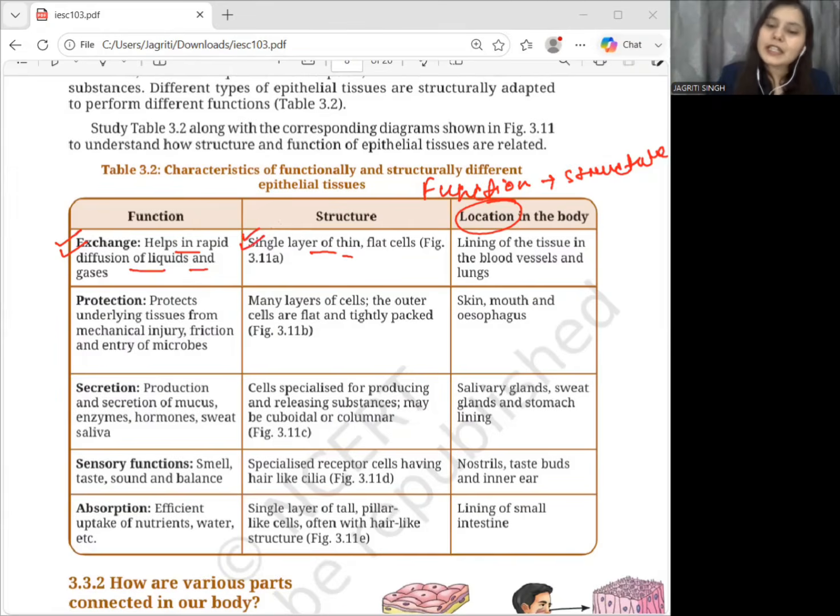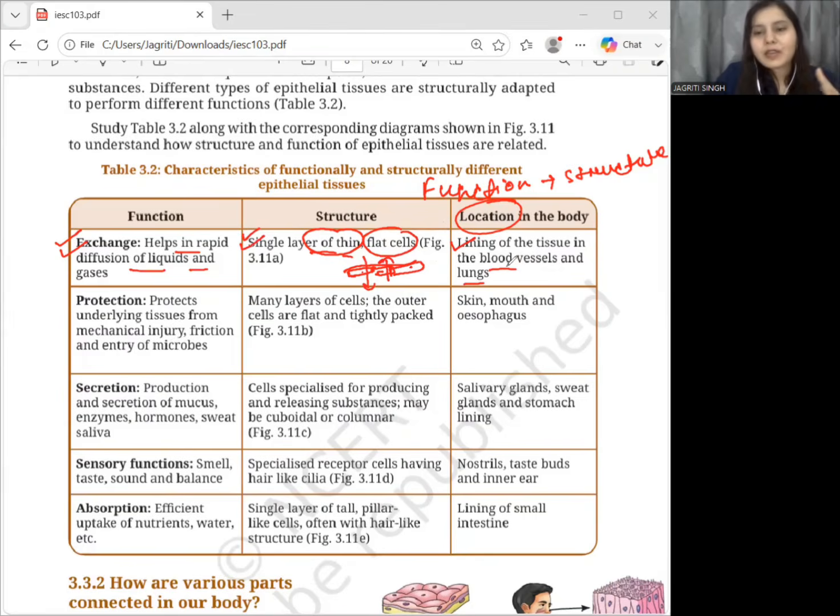So therefore, this epithelial tissue consists of a single layer of thin or flat cells. Okay, the cells are very thin and arranged in a single layer so that substances can diffuse rapidly across. Now, if we talk about the location, this type of epithelial tissue is found in the lining of blood vessels and lungs.